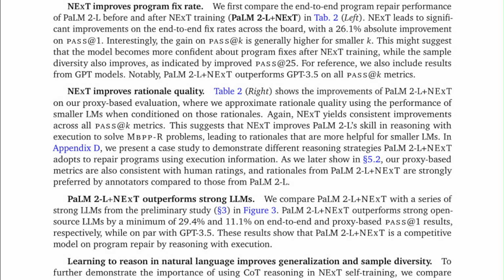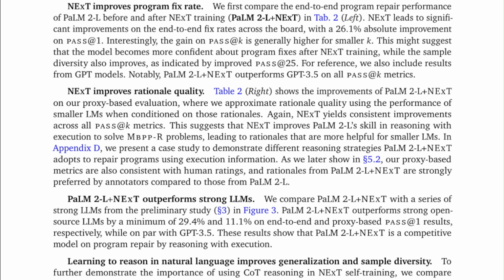NExT improves rationale quality. Table 2 Right shows the improvements of PaLM 2L plus NExT on our proxy-based evaluation, where we approximate rationale quality using the performance of smaller LLMs when conditioned on those rationales. Again, NExT yields consistent improvements across all pass@k metrics. This suggests that NExT improves PaLM 2L's skill in reasoning with execution to solve MBPPR problems, leading to rationales that are more helpful for smaller LLMs.